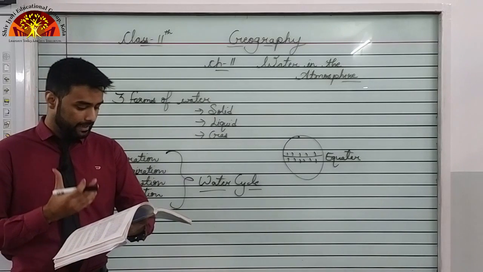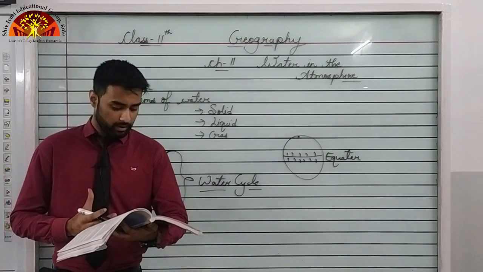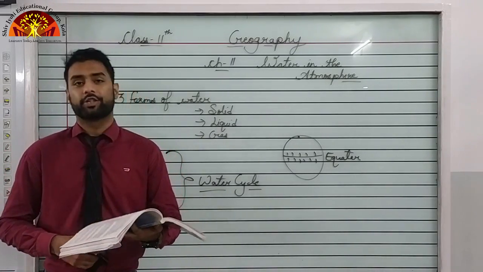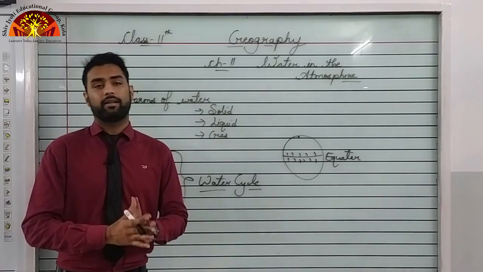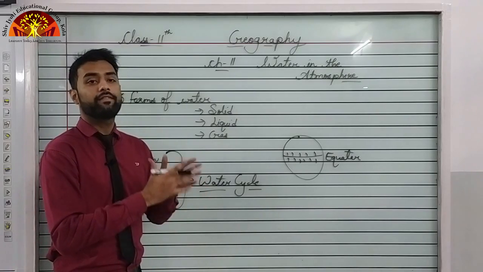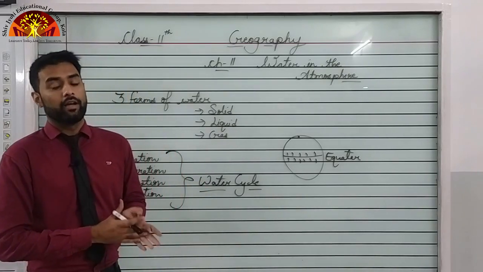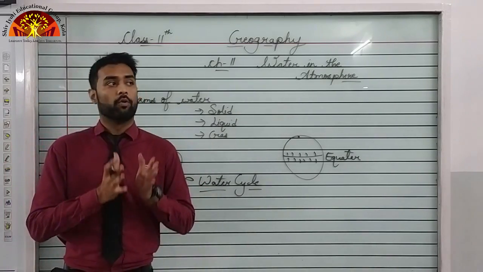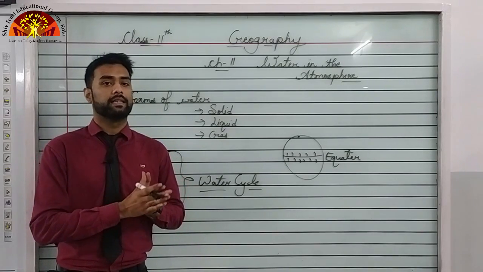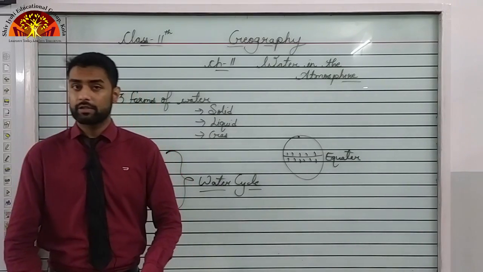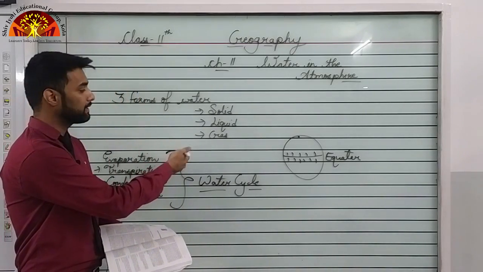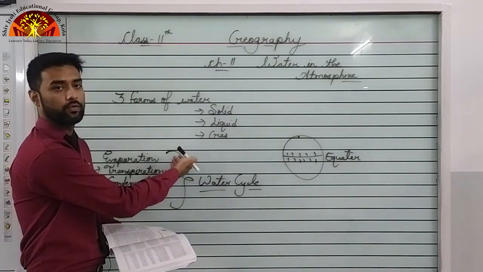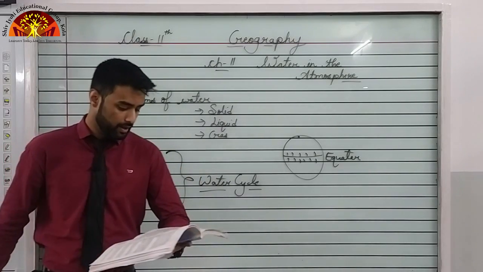It means that the air at the given temperature is incapable of holding any additional amount of moisture at that stage. That means the air is full of water particles, and at this temperature, it cannot have any more water particles in it. If we want to add more water vapor to the air, we will have to increase the temperature, because by increasing the temperature, we increase the process of evaporation, that means the rate at which water gets converted into water vapor.